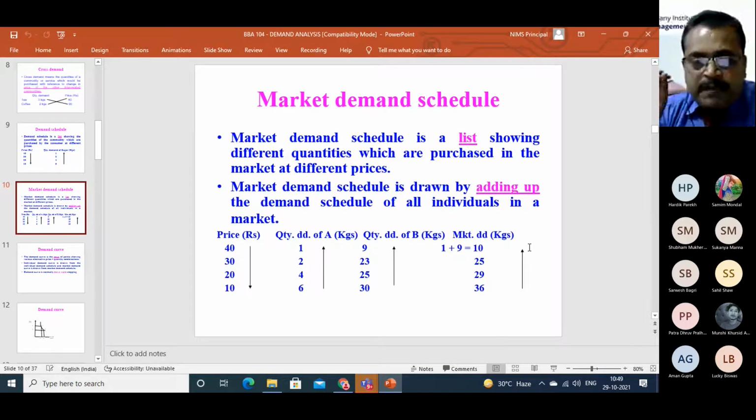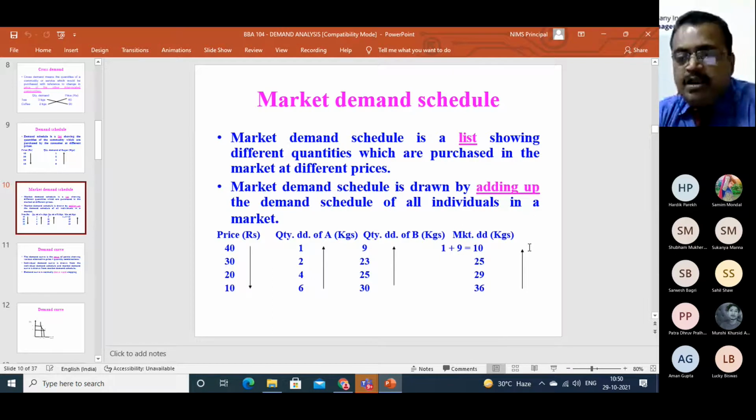These combinations may be written as 40, 10; 30, 25; 20, 29, or in reverse as 10, 40; 25, 30; 29, 20. You have to mention the price-quantity or quantity-price combination, and write it the same way in your notebook. So this is also a list.